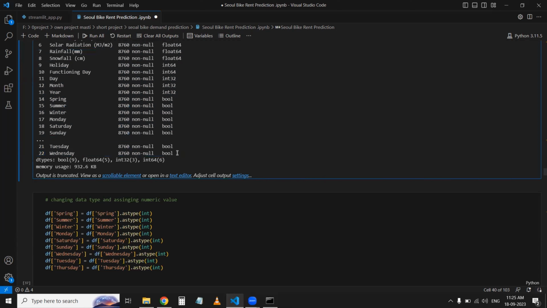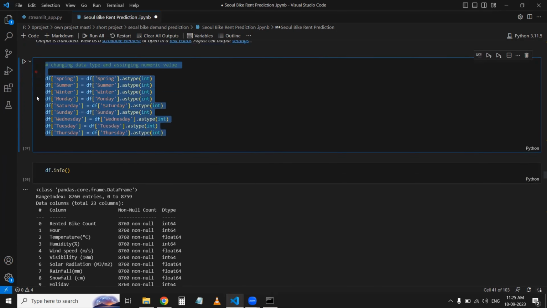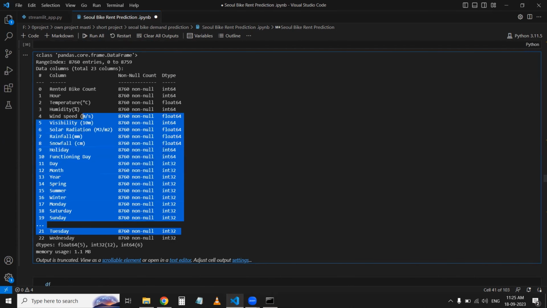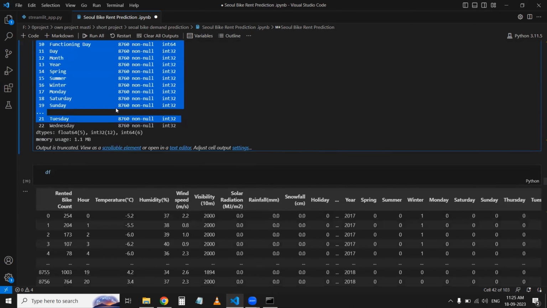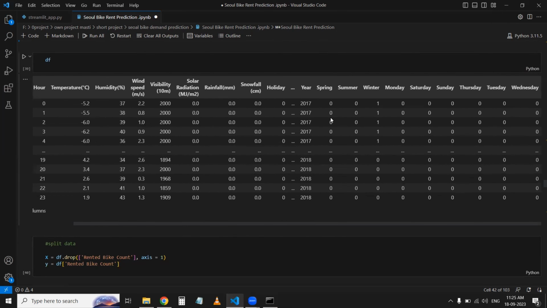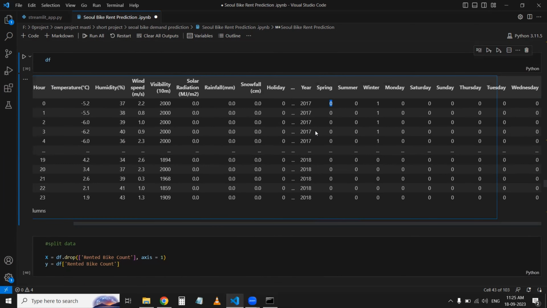Now I have to change the data set from Boolean to integer 32. That's why I have written this code. And then my data set looks like this: integer, float, integer, and float. Okay. Then after that, I visualize the data set, how it looks. This is the data set. You can see 0, 0, 0, 1, 1, and 0, and so on. So this is the final data set.